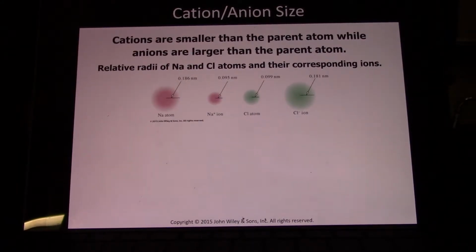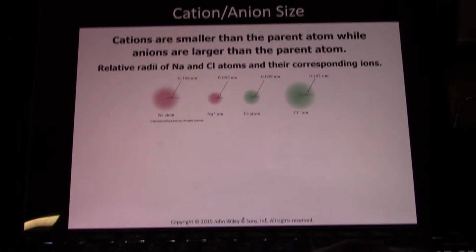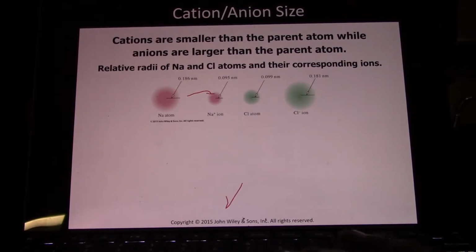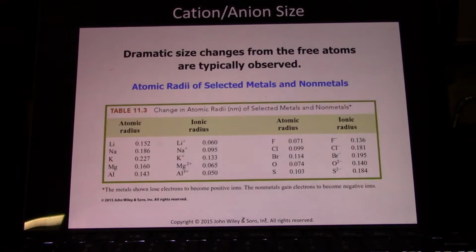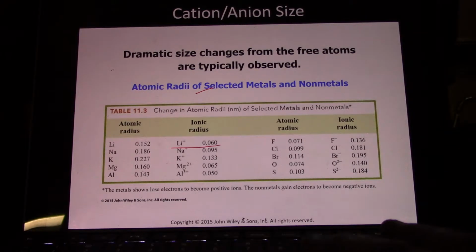Cations are smaller than their parent atom because they shed their entire valence shell, and also now there's more protons than there are electrons. So the protons can pull a lot tighter and bring those electrons a lot closer in. Anions get bigger because they gain electrons, and now there's more electrons than protons, and so the protons can't pull on them as tightly. And so in general, the cations are about half or even smaller of the size of the original atom, and anions are usually twice as big as the original atom.